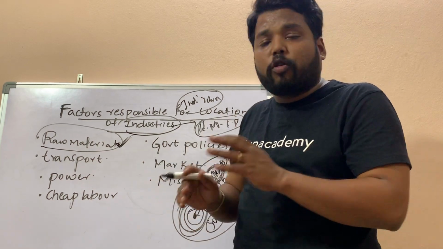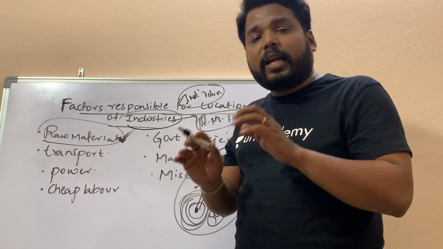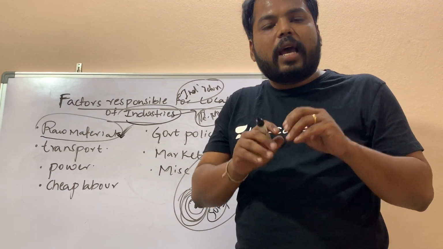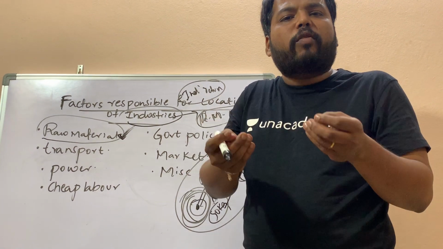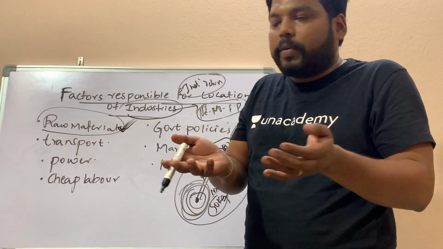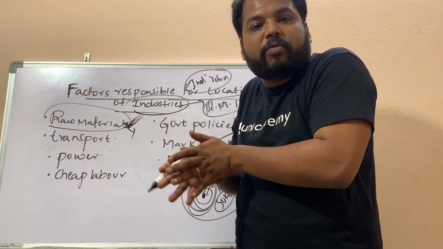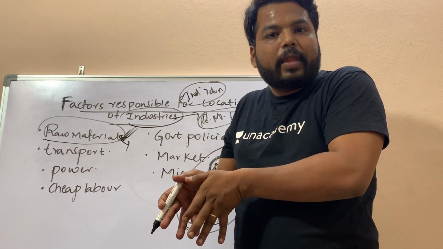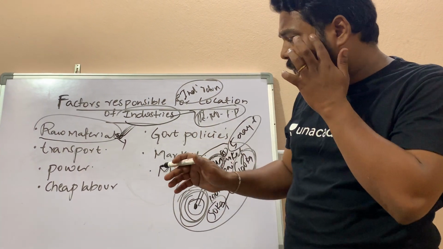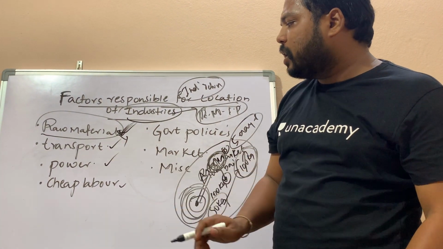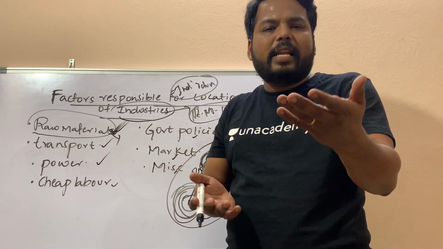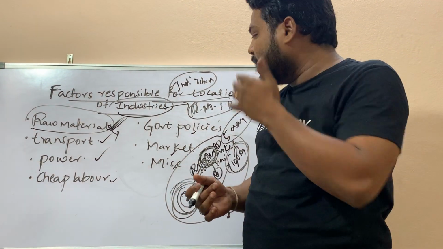In raw materials also, we have two types again. One is found everywhere, and one is found in a specific region. For the raw material which is found everywhere, there is nothing important related to it. But the raw material which is found in a specific region, that region becomes a highlight region where we can establish our particular industry. Apart from that, transport, power, cheap labor facilities, as well as government policies, market, and some miscellaneous factors would be establishing the industries, right?